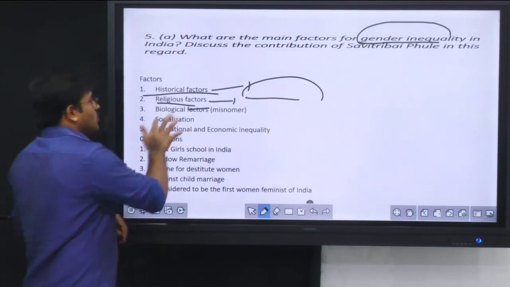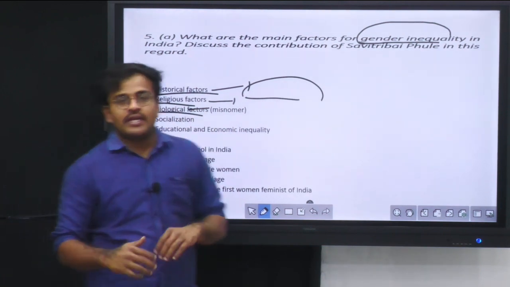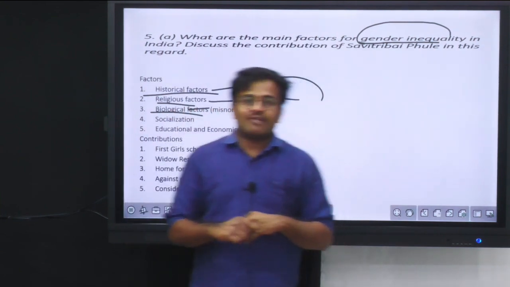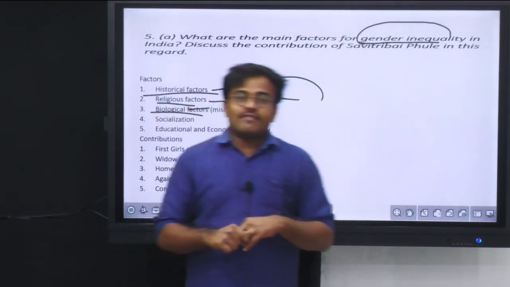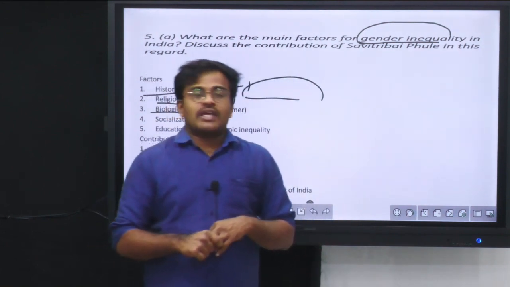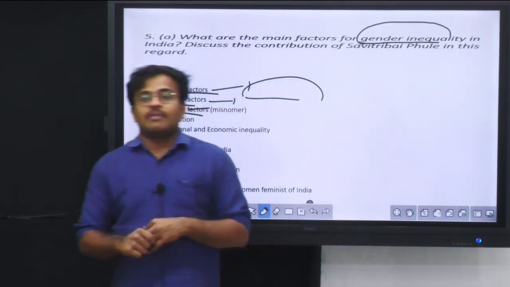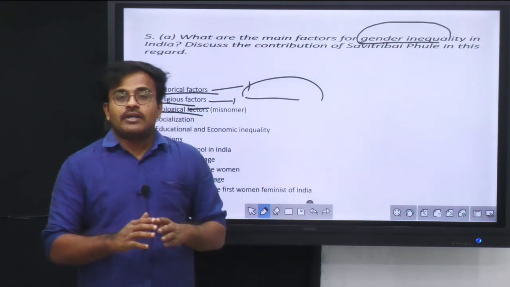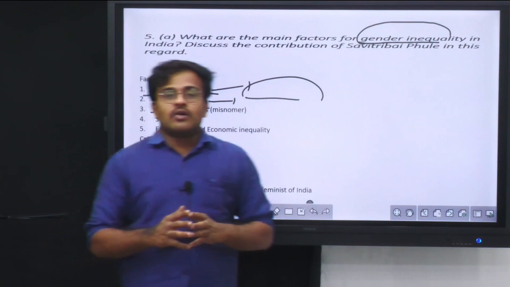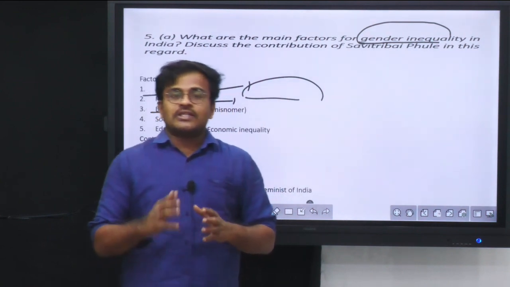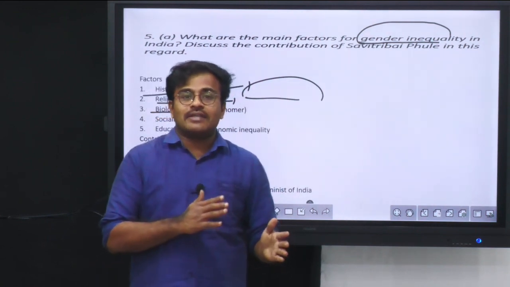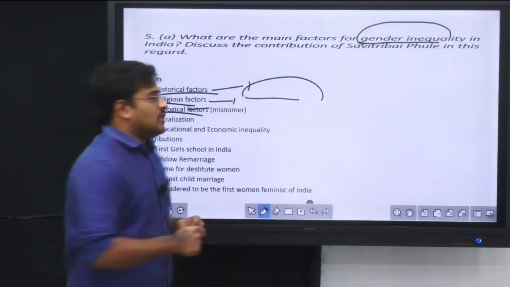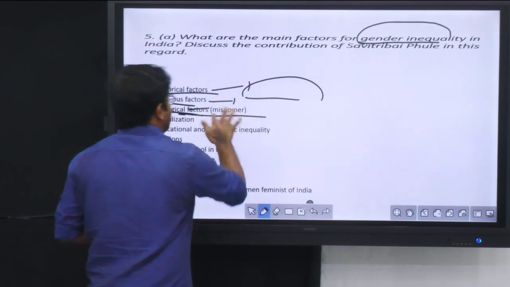Then after that you can also talk about the biological factors, which is usually a misnomer. Usually it is said that gender inequality is based on biological factors. We definitely have to agree that there are biological differences, but these differences should not become part of discrimination against women. These biological differences cannot be considered as the basis for inequality or unequal treatment of women. So that is how you have to write that biological factors is a misnomer.